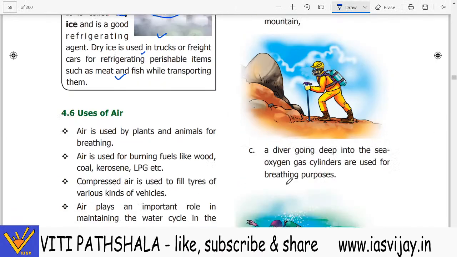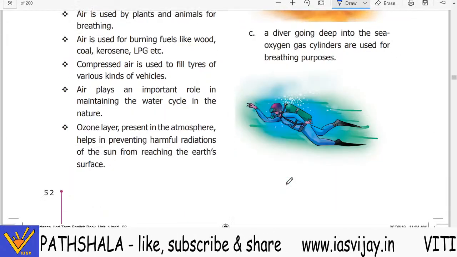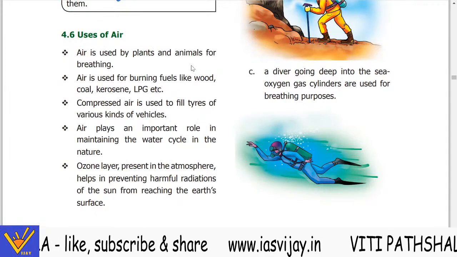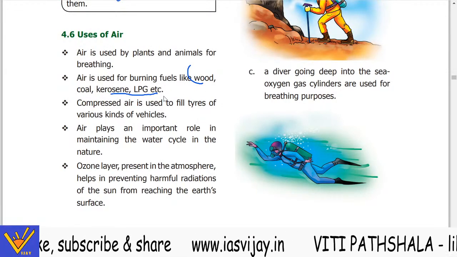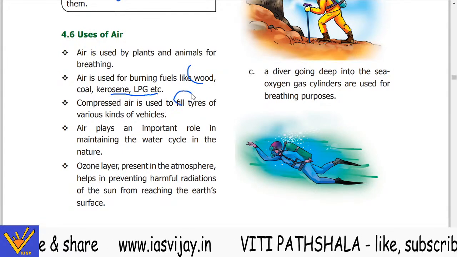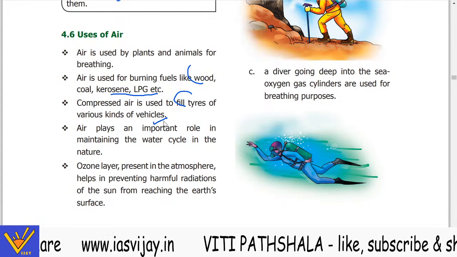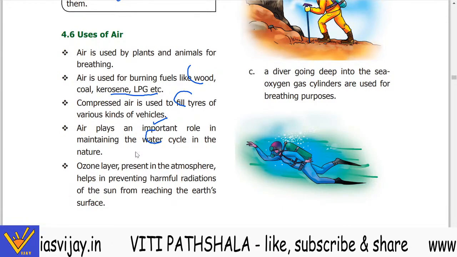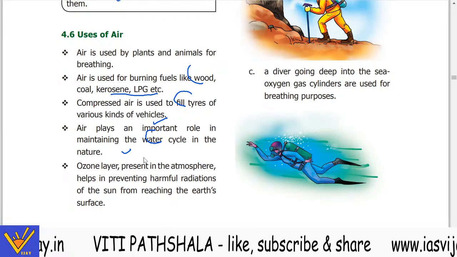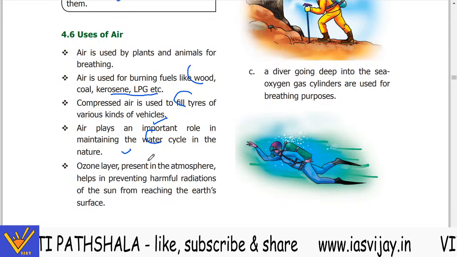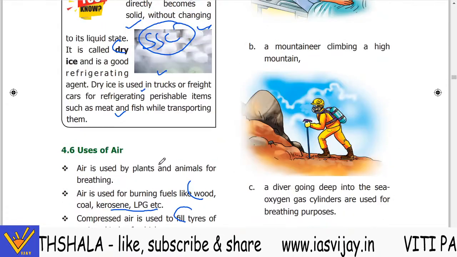Now uses of the air. Air is used by plants and animals for breathing. Air is used for burning, like wood, coal, kerosene, LPG, etc. Compressed air is used to fill up the tires of various kinds of vehicles, and air plays an important role in the water cycle in nature. Ozone layer present in the atmosphere helps in preventing the harmful radiation of the sun from reaching the earth's surface.